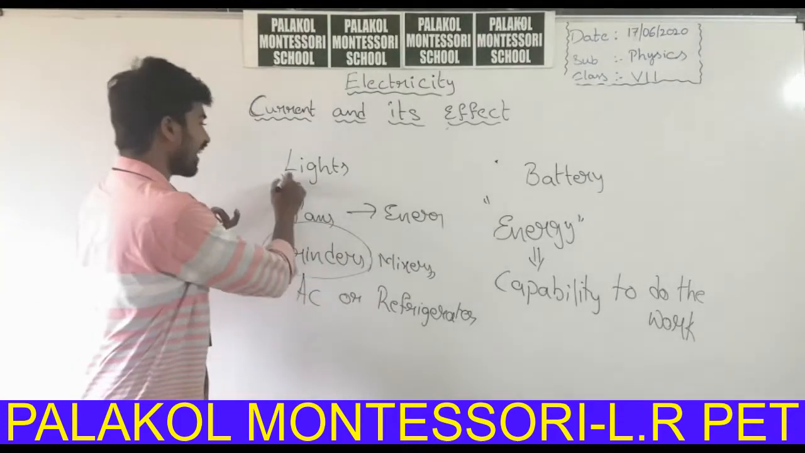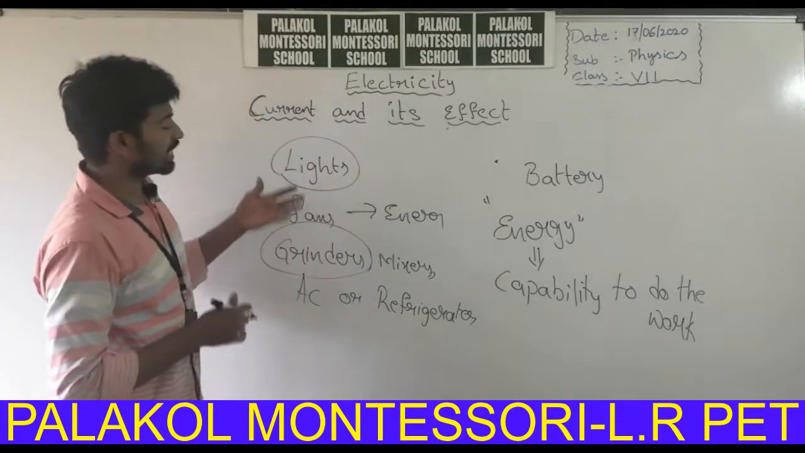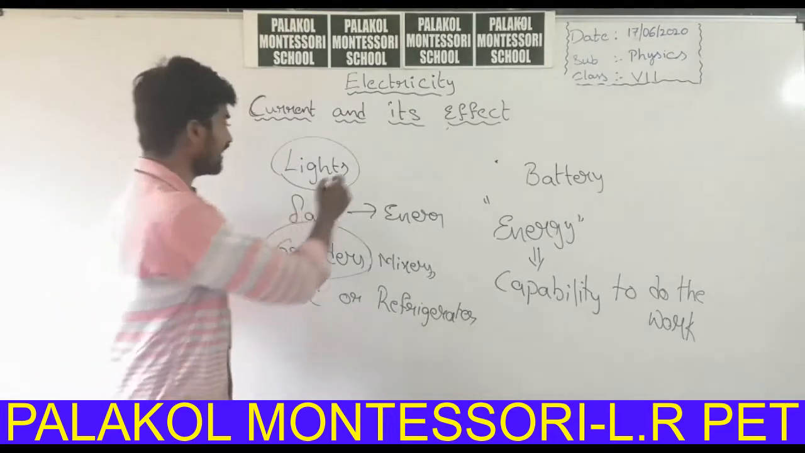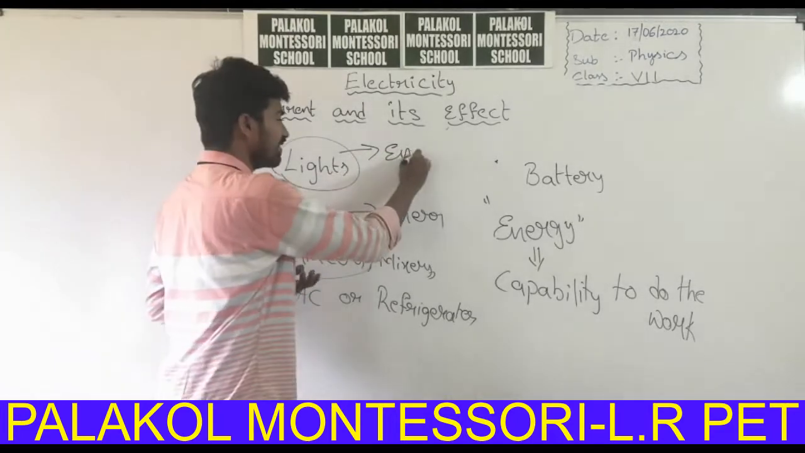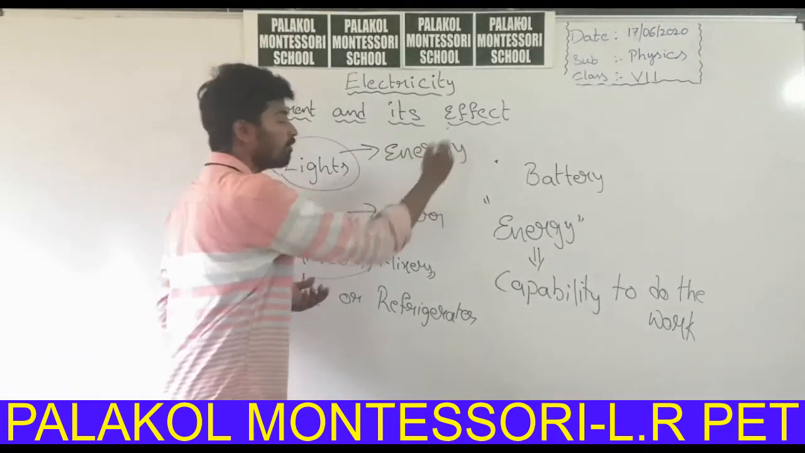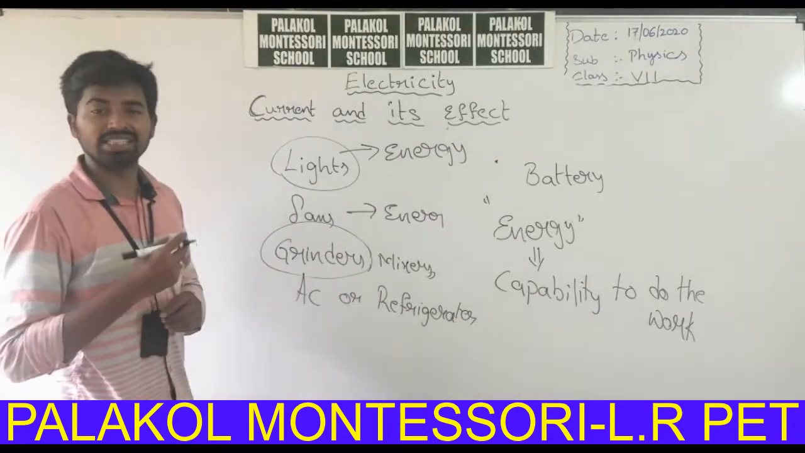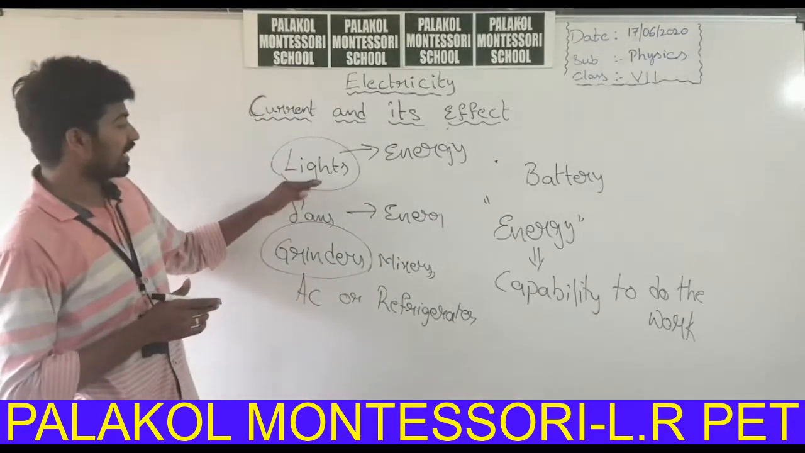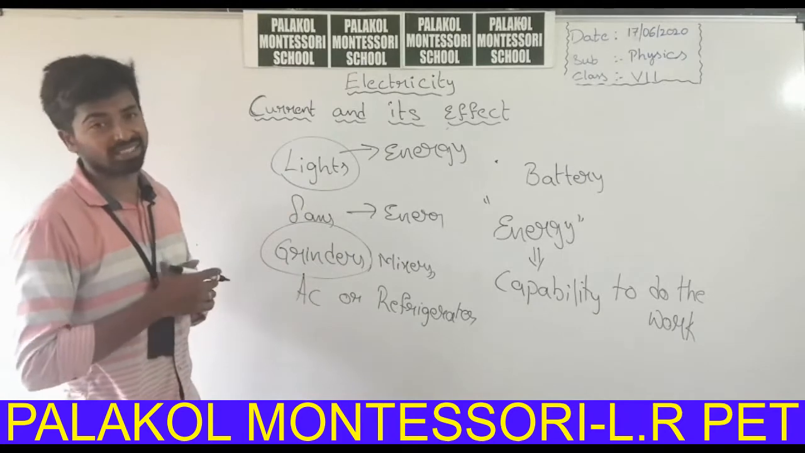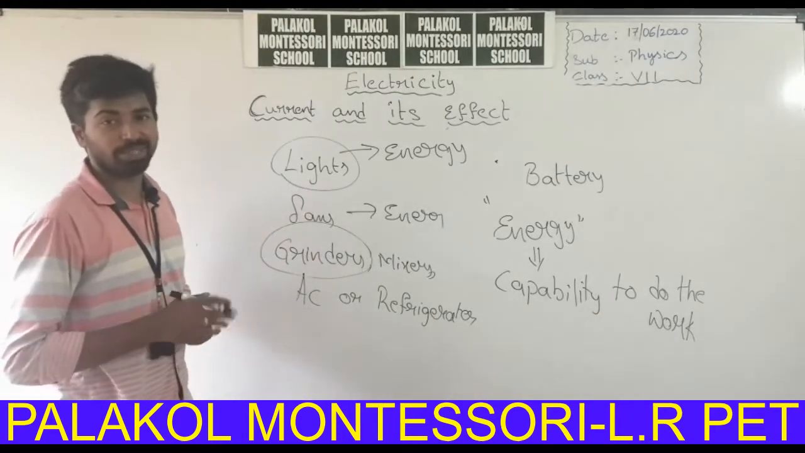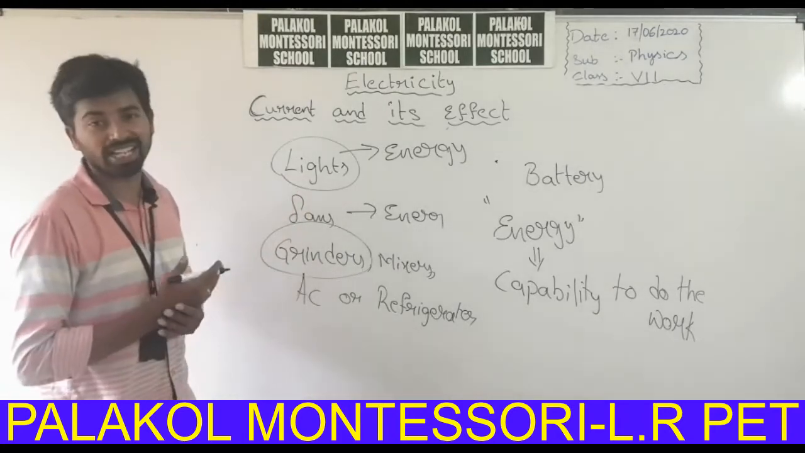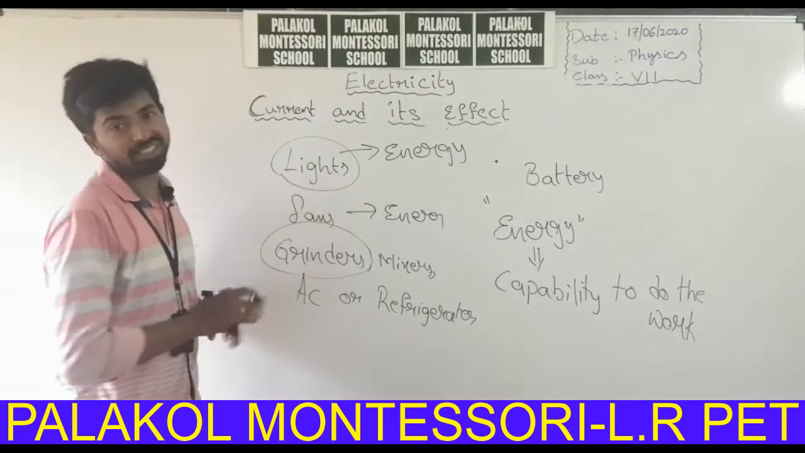So the light seems not to perform any work, but light itself is energy. Light is also one form of energy. There are several forms of energy, and light is also having some energy. Light is nothing but energy, but you cannot observe any work from the light.